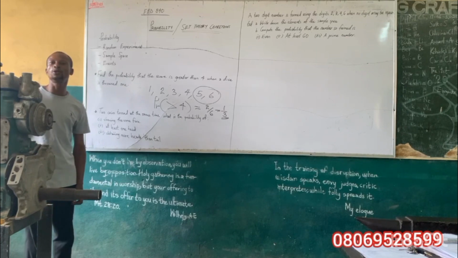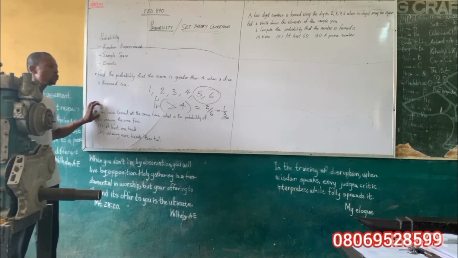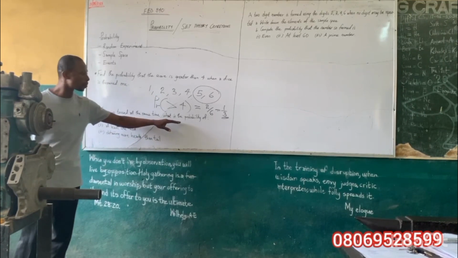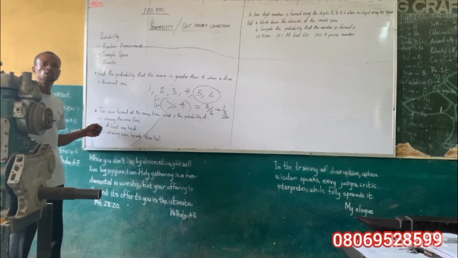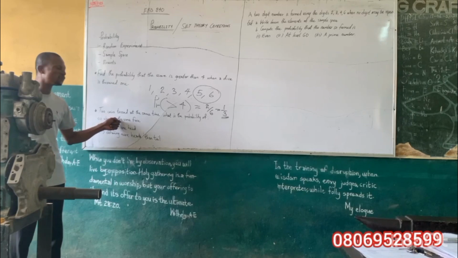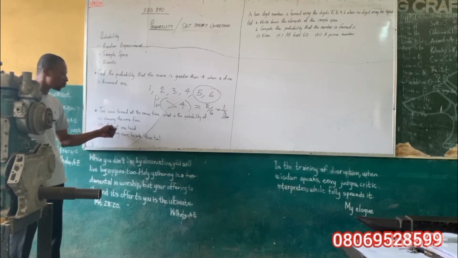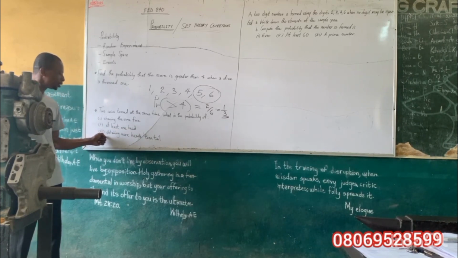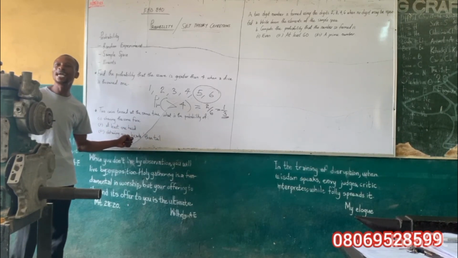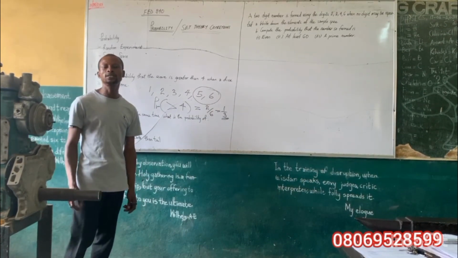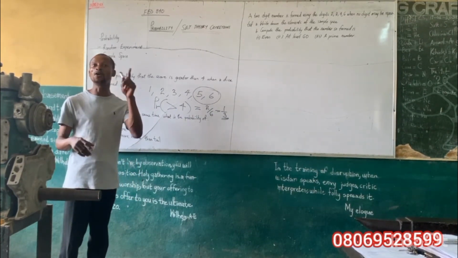The next question: 2 coins are tossed at the same time. What is the probability of showing the same face? What is the probability of at least 1 head? What is the probability of obtaining more heads than tails? How do we solve this kind of question?